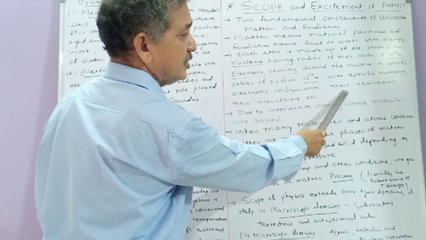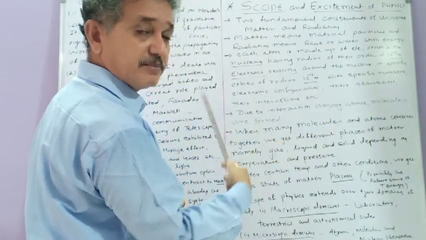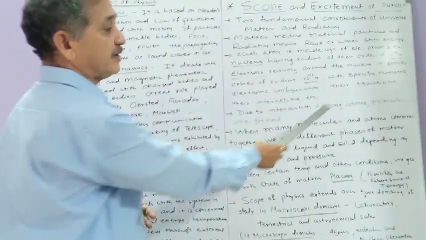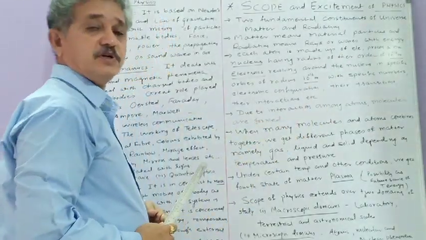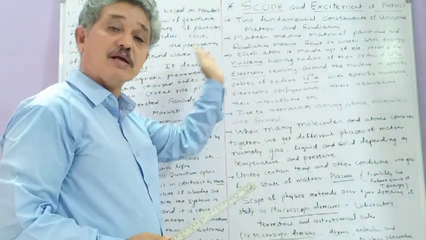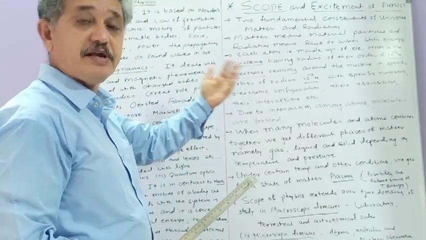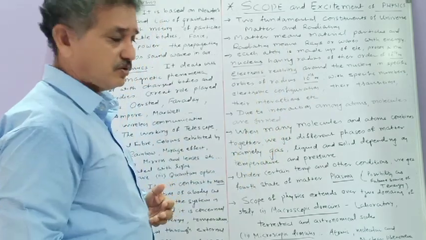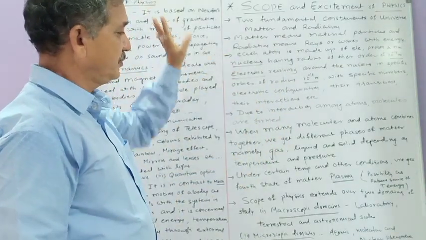These electrons are steadily revolving and sometimes they are making a jump from higher orbit to lower orbit. So that is that transitions you have to study. Due to that transitions, they are emitting electromagnetic waves or radiations are emitting. They are interacting also with each other. All such things you have to study.